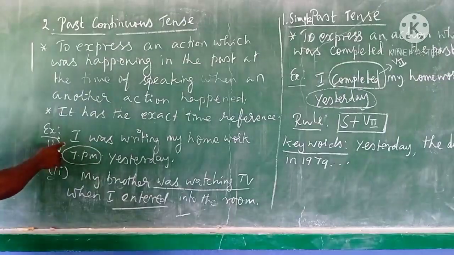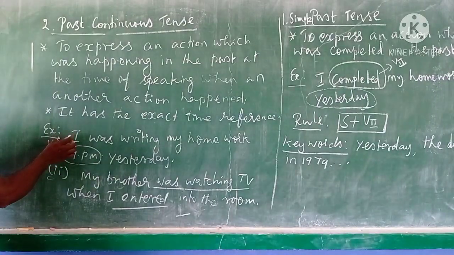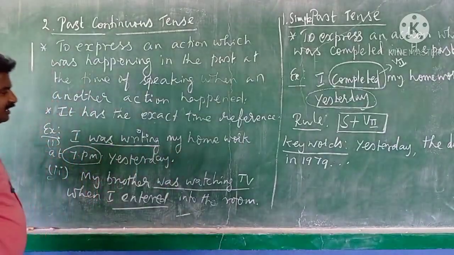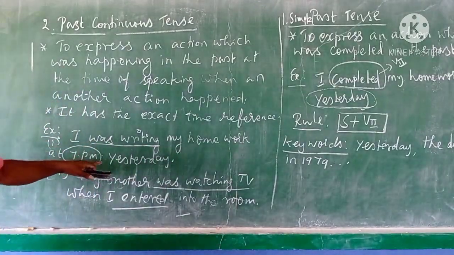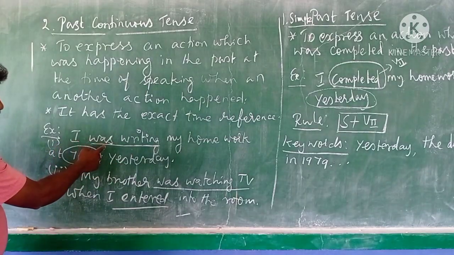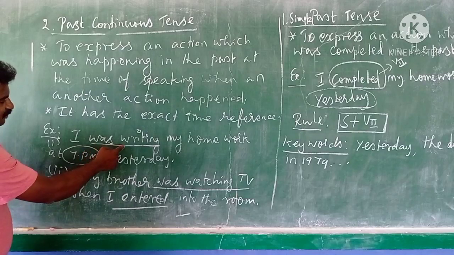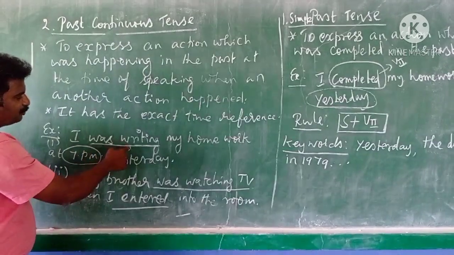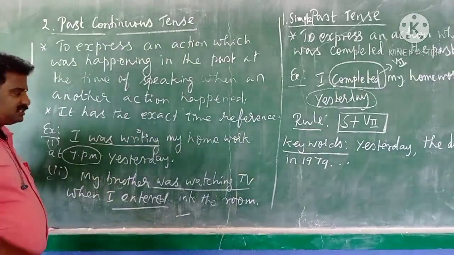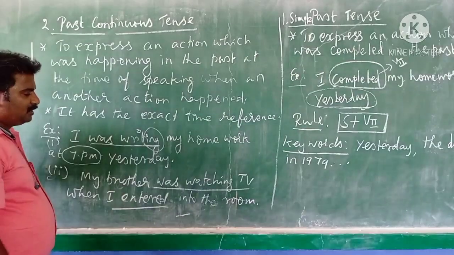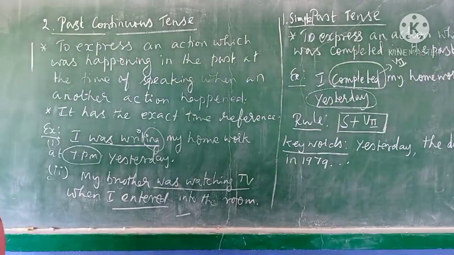See here, the first sentence, I was writing my homework at 7 p.m. yesterday. See here, subject plus was plus verb with the progressive. See this verb? The verb is in the progressive, continuous. So we can write the rule now.